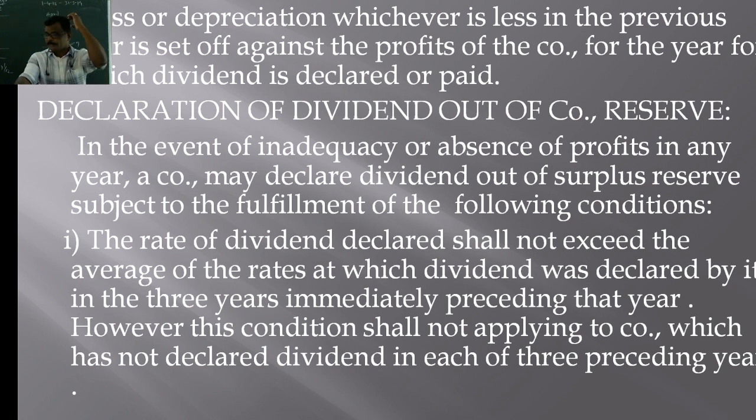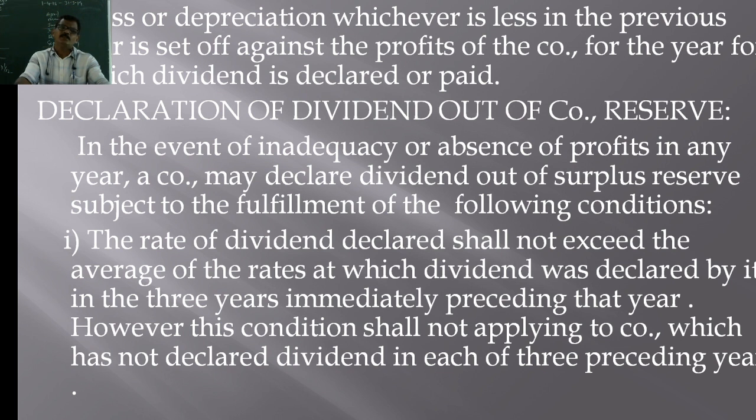Suppose, for example, in the current year there is no profit. There is a sufficient amount in the reserves and accumulated profit, and the average rate of dividend declared by the company in the previous 3 years is 9%. The company cannot declare dividend in the current year more than 9%. That's all. That is the condition here.